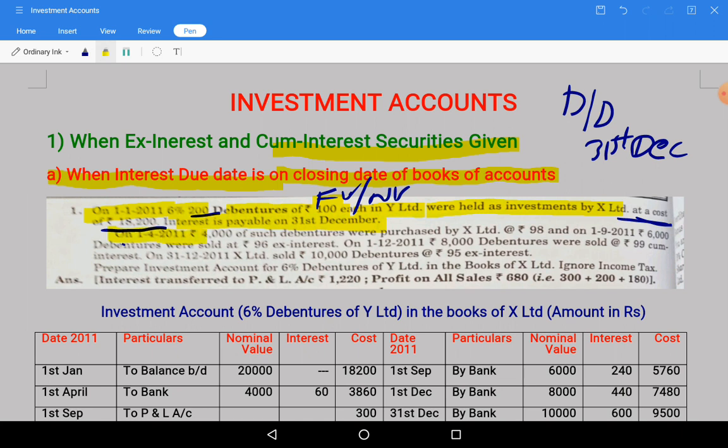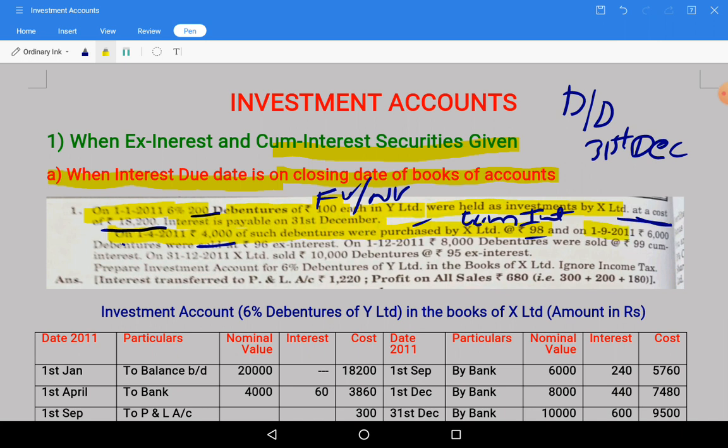On 1st April 2011, 4,000 of rupees 4,000 of such debentures were purchased by X Limited at rupees 98. What is your face value? 100 rupees, but they have purchased at 98. Here one point is missing. They have purchased at 98 cum interest. Make it as cum interest basis. In the print there is a mistake. So on cum interest basis they have purchased 4,000 rupees worth debentures at 98 rupees. Okay, no problem. Next,